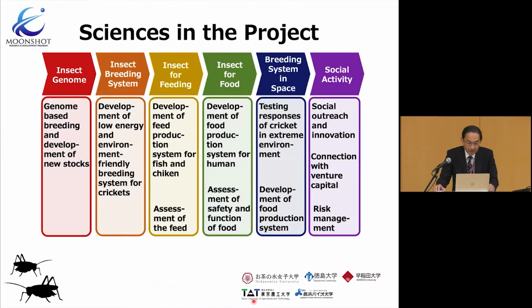The project is separated into these 6 groups: insect genome, insect breeding systems, insect for feeding, insect for food, breeding system in space, and social activity. Of course, I won't go deep into the detail here, but through the combination of these 6 groups, we are going to achieve the aim of domesticating crickets.